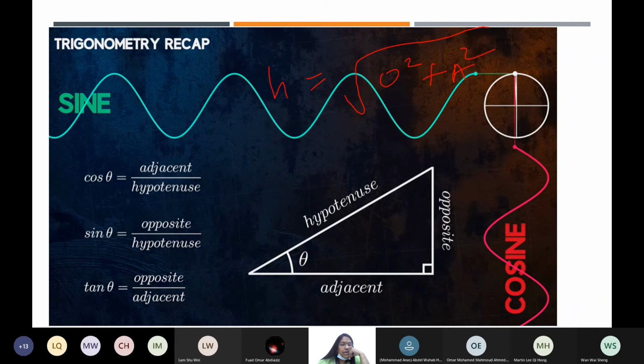If you want the adjacent side, cos theta times the hypotenuse will be the adjacent side. Opposite side is sin theta times the hypotenuse, provided that theta is given to you. We will come across these equations. I hope you can use them.